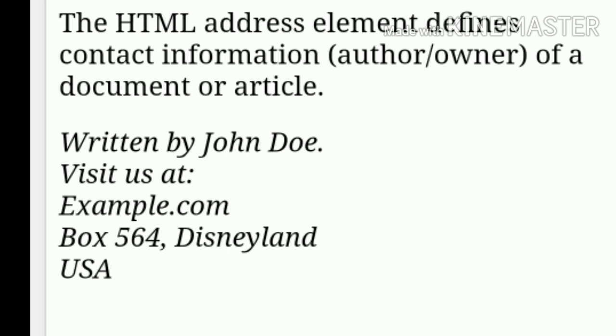Box 564, Disneyland, USA. This way the information is displayed. The address lines are always displayed in italic format. All the address text is displayed in an italic manner.